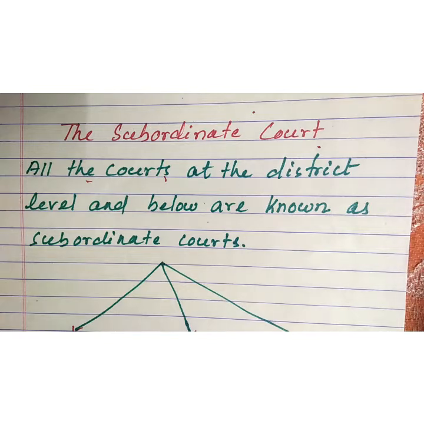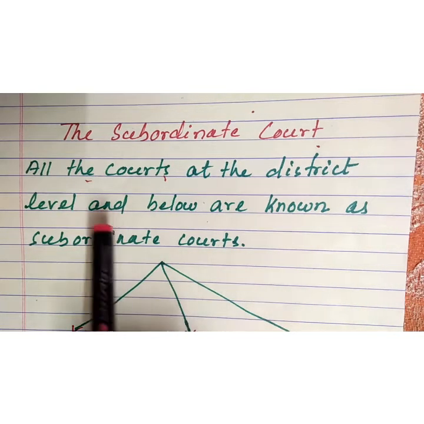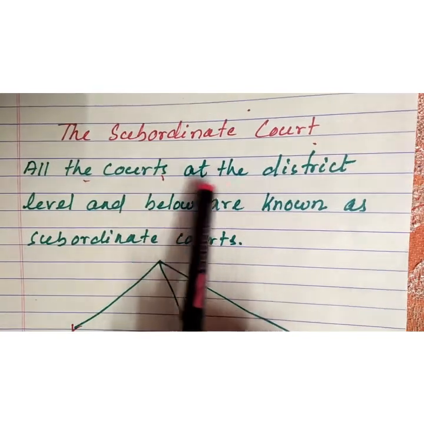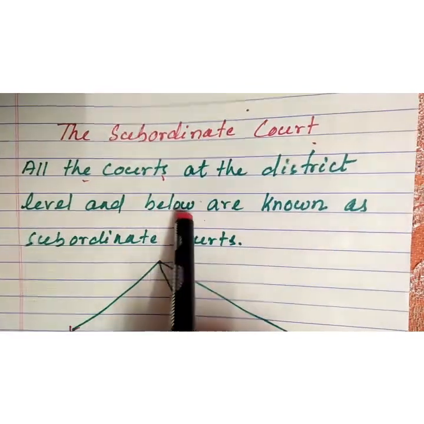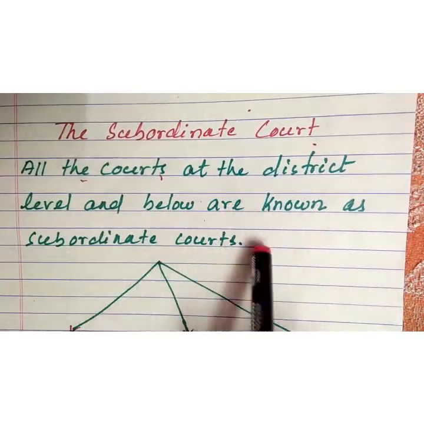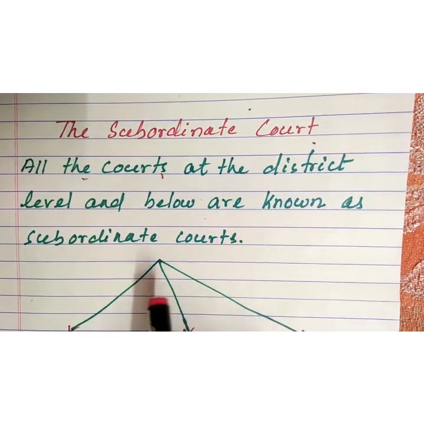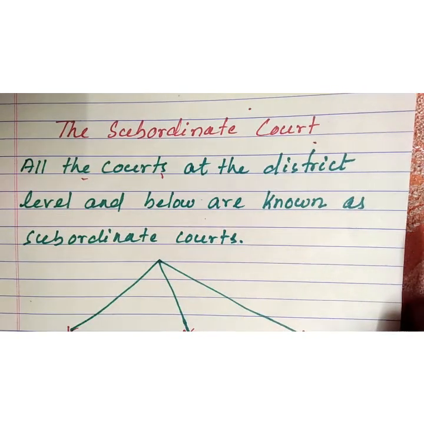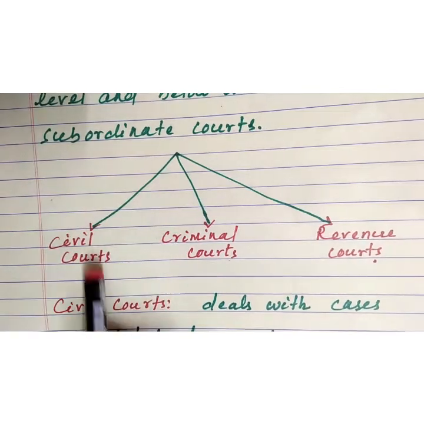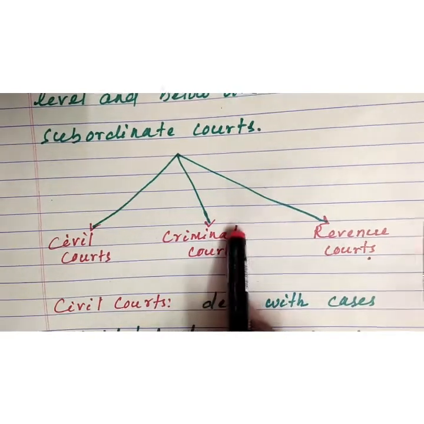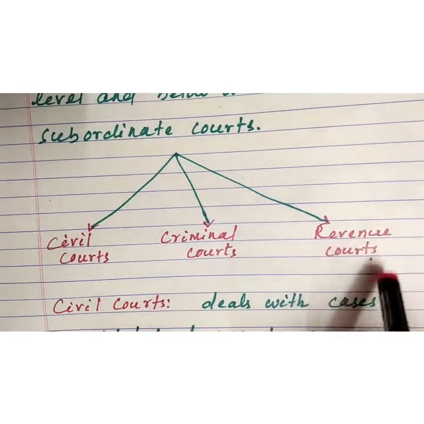Last class we discussed the High Court and its functions. Today we will discuss the subordinate court. All the courts at the district level and below are known as subordinate courts. There are three types of subordinate courts: civil courts, criminal courts and the revenue courts.